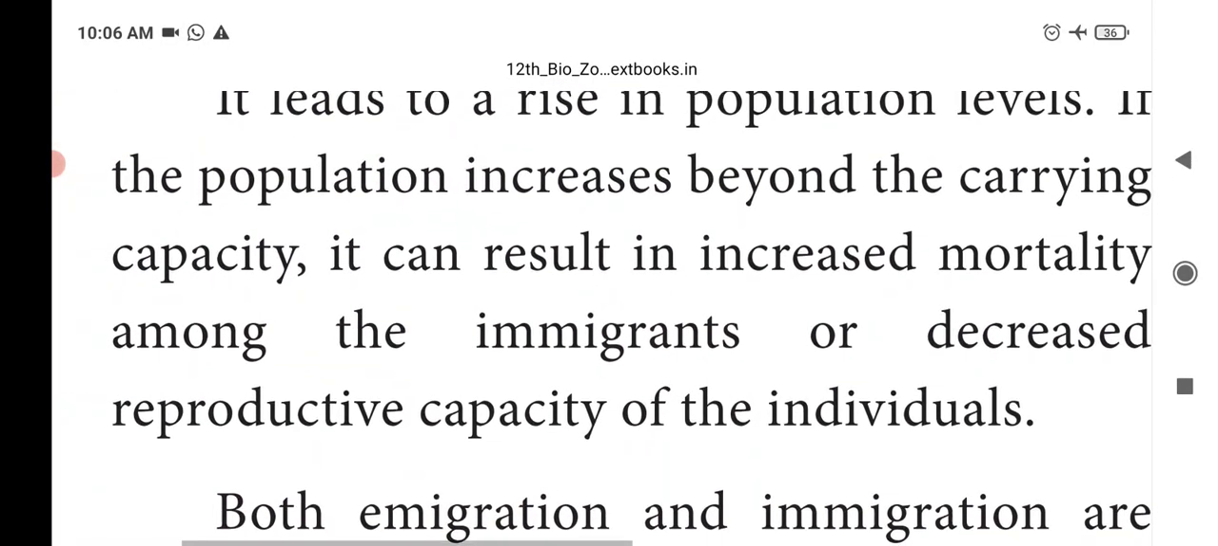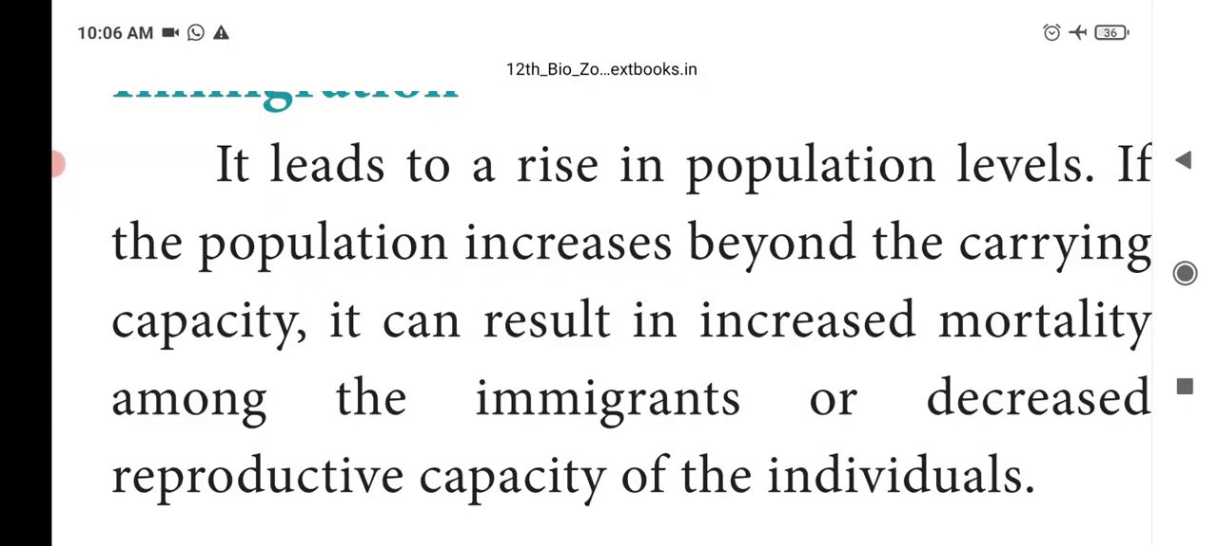Then we'll see about immigration. So what does immigration mean? It leads to a rise in population levels. If the population increases beyond the carrying capacity, it can result in increased mortality among the immigrants or decreased reproductive capacity of the individuals. So both immigration and emigration are initiated or triggered by weather and other abiotic and biotic factors. So what does immigration mean? The population density increases due to the addition of some other organisms into the population. That is called immigration.